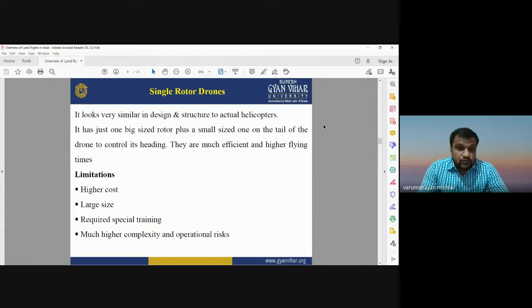It can only be used by skilled persons. It can be used only by trained professionals, so they can use these single rotor drones for large scale terrain mapping, monitoring, and other applications. So this is about the single rotor drones.